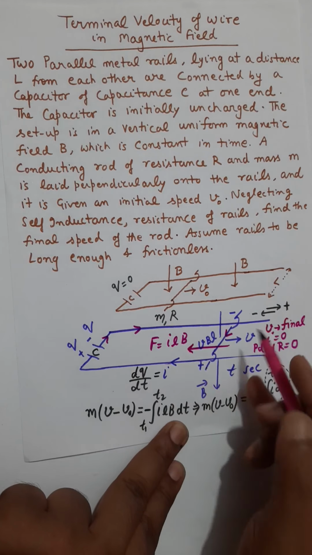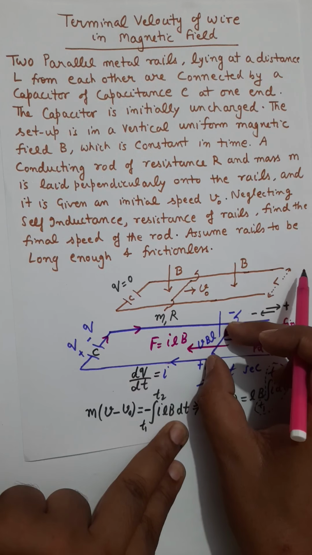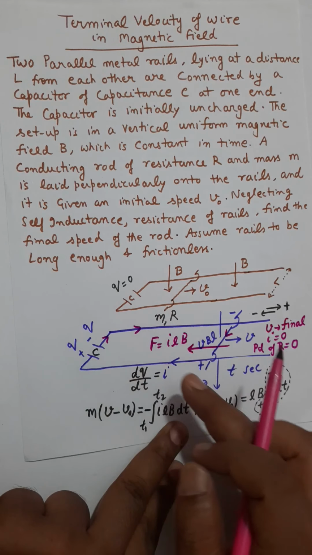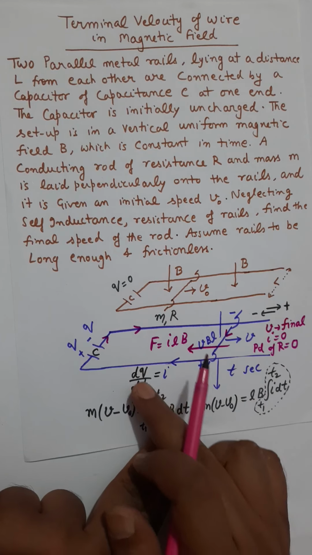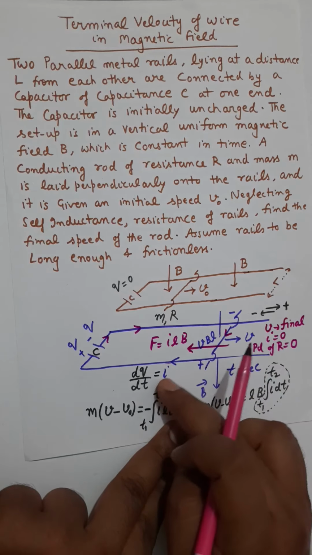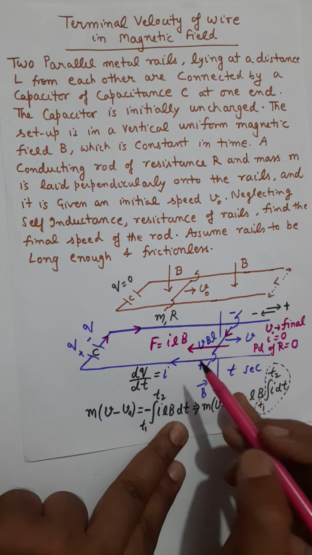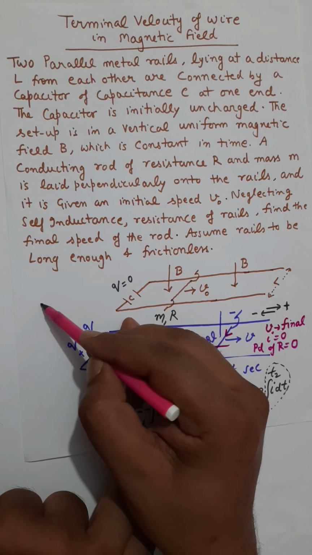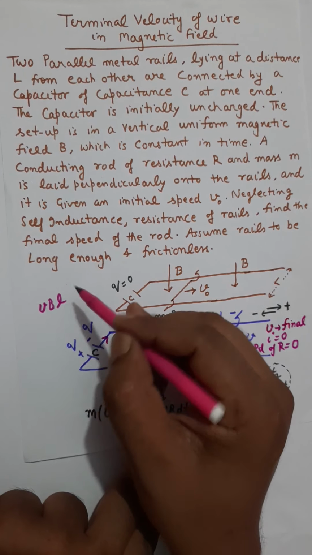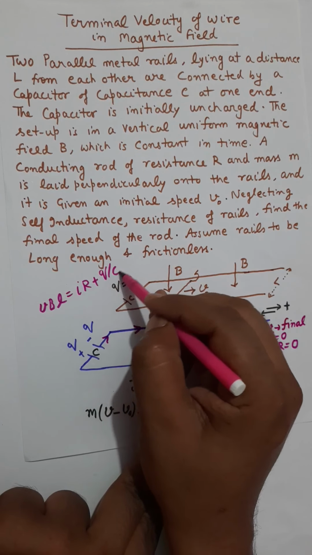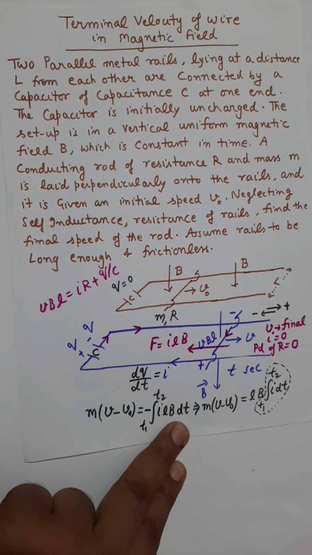Before that, the EMF will be divided in two parts. One across this capacitor, which is Q by C, and the other part will be in the resistance of this slider, I into R. So before the final velocity, I can write the equation VBL equals IR plus Q by C. This is the equation before final velocity.